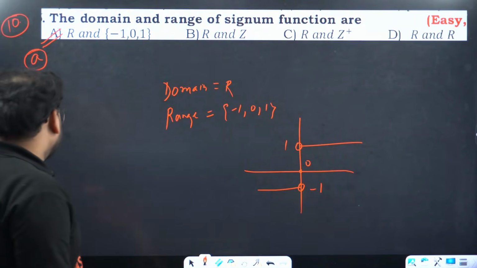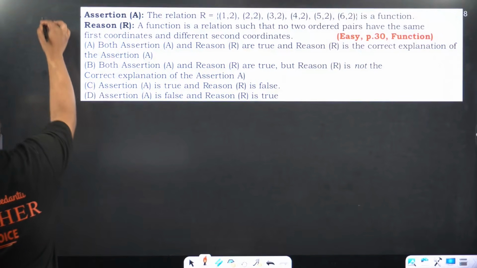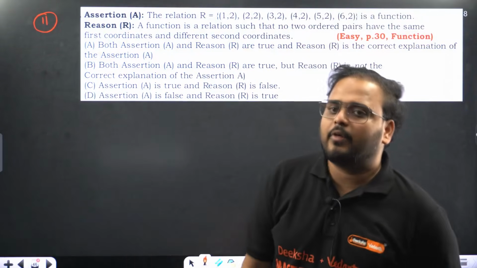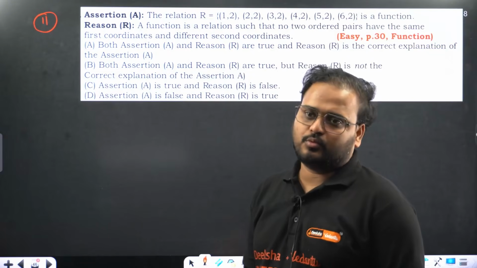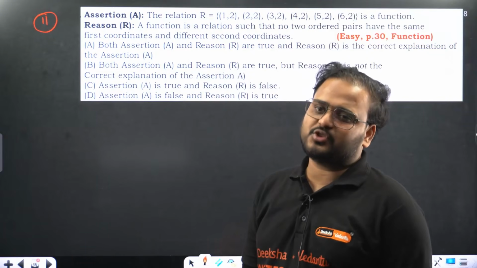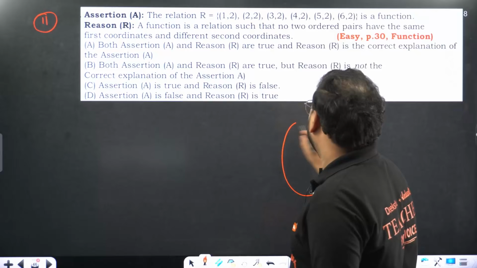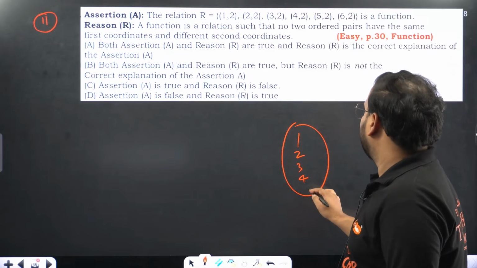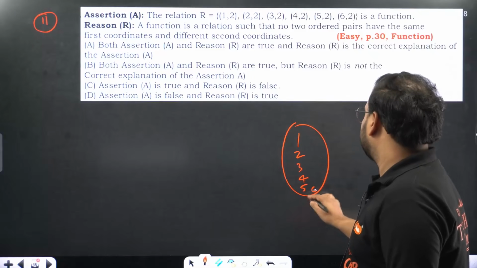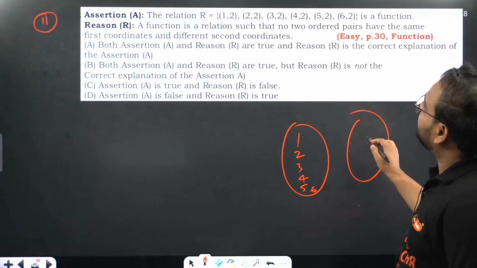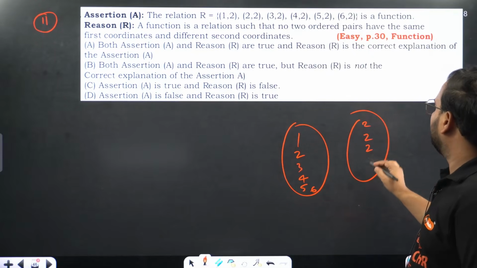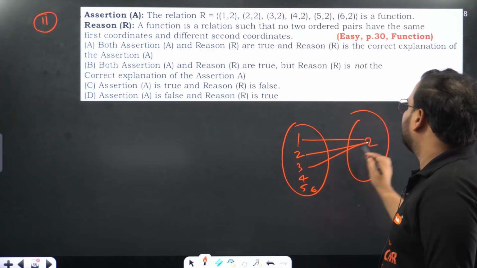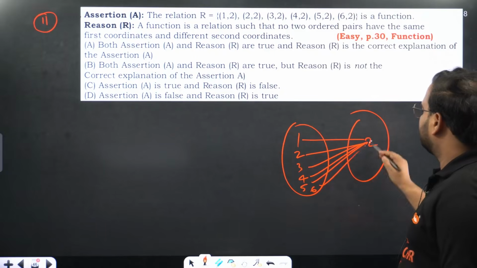10th, A is done. 11th question, assertion reason. The relation R is 1 to 2, 2 to 2, 3 to 2, 4 to 2, 5 to 2, 6 to 2. Is it a function? Let's check. We have 1, 2, 3, 4, 5 and 6. All are mapped to 2 only. 1 is mapped to 2, 2 is mapped to 2, 3 is mapped to 2, 4 is mapped to 2, 5 to 2, 6 to 2.